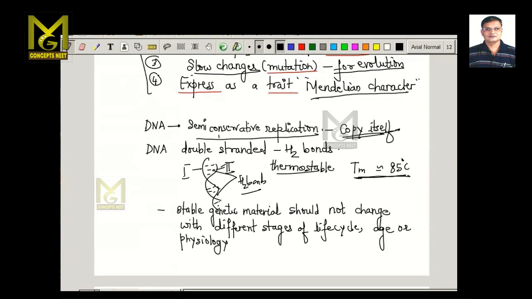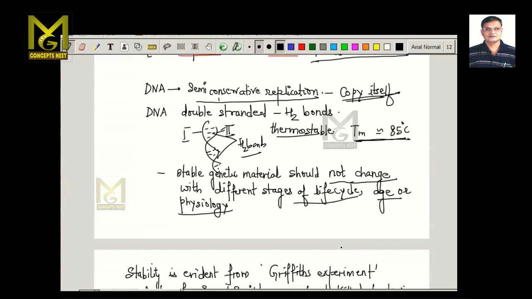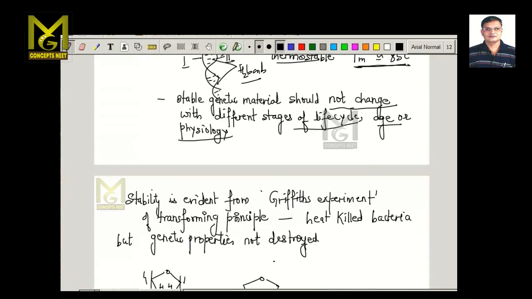Any stable genetic material, what should happen to this genetic material? It should not change. Its characteristic features, or structurally, it should not change with the different stages of the life cycle. It should not change with the age, or with the physiology of the organism. And this stability in case of DNA was pretty much evident from Griffith's experiments.